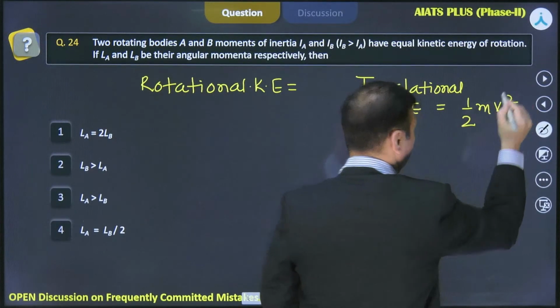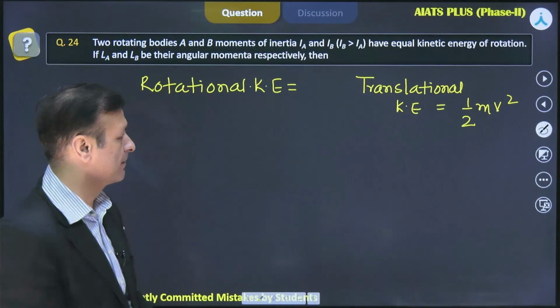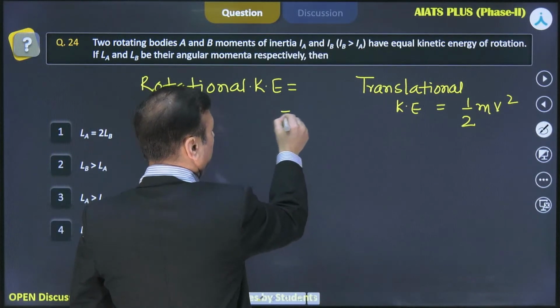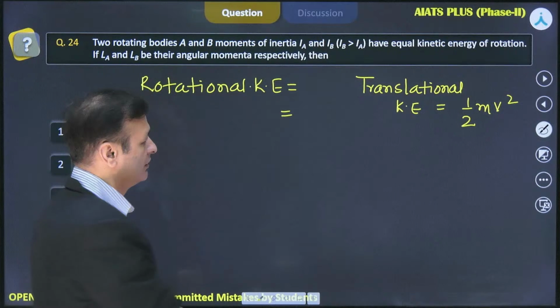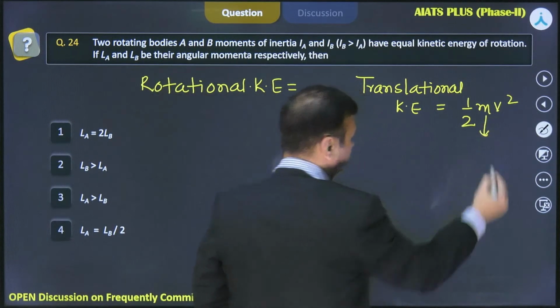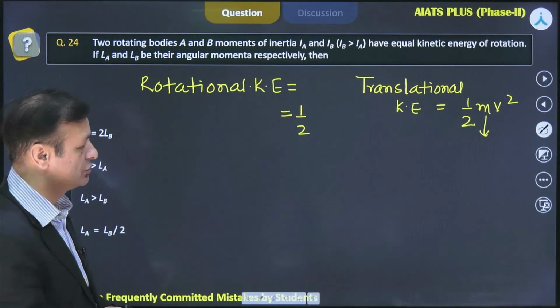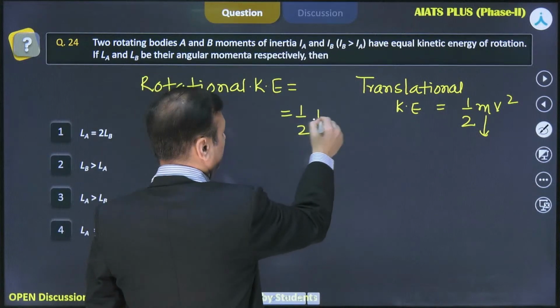Everybody is aware of it, half mv square. Same way we can understand. So what is the formula? Half. So what is the counterpart of mass? What is there in the mass in translation motion? So we have the same analog.